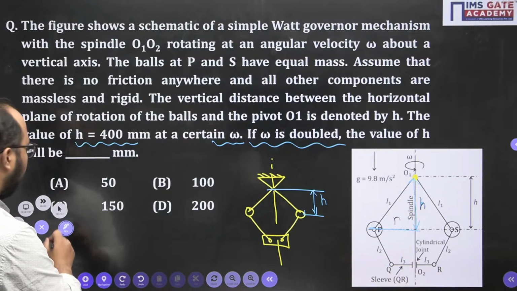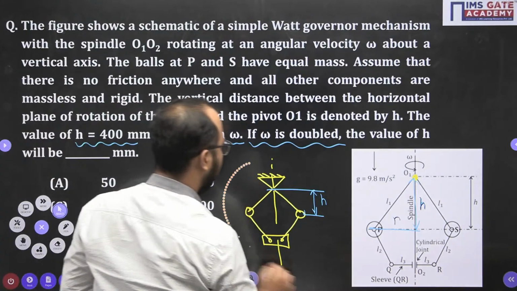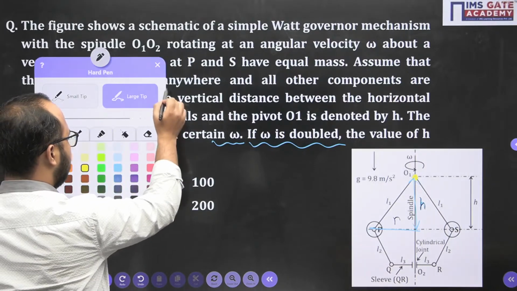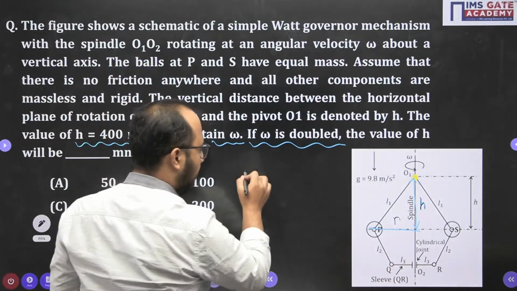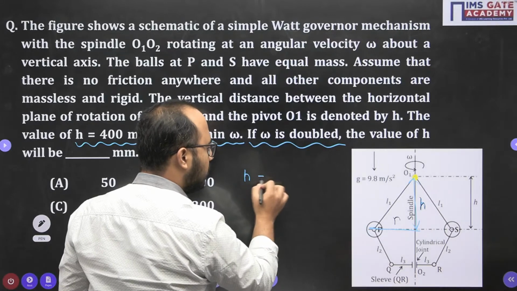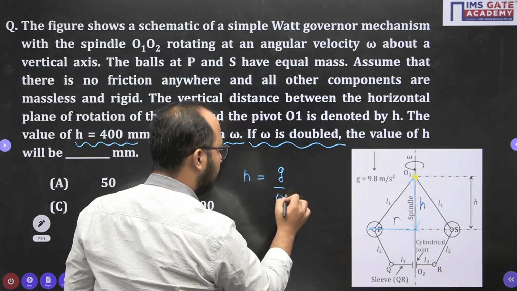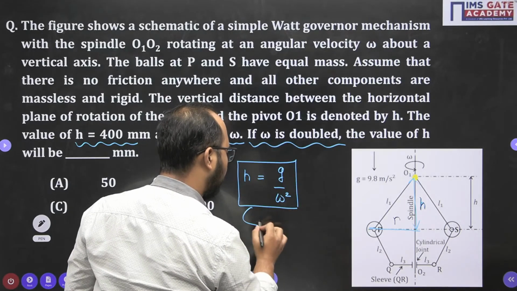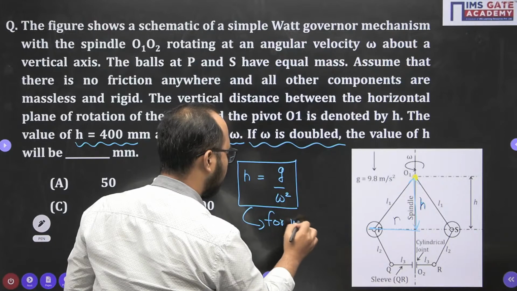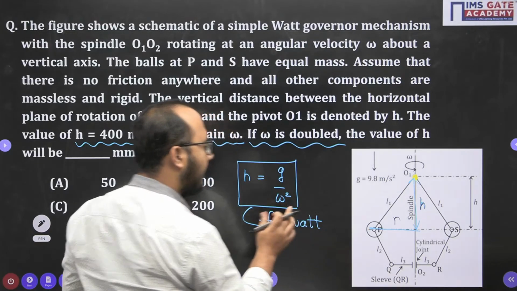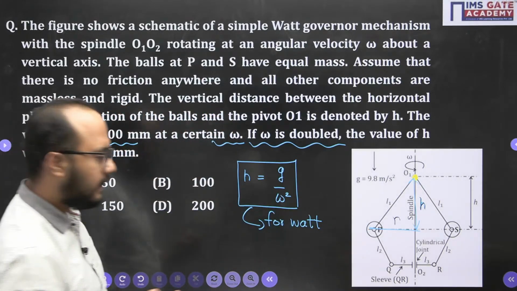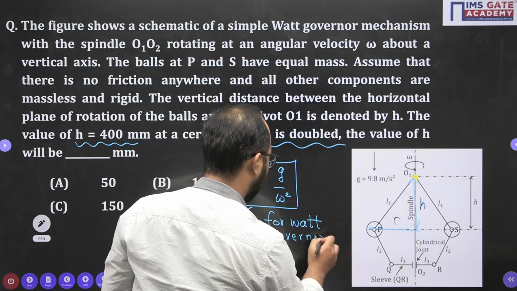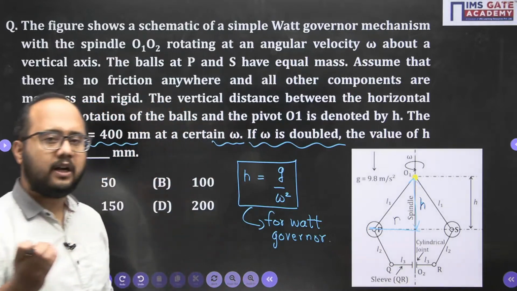Okay. Now, coming back to the problem, what they have asked. In the case of watt governors, everyone should understand the point here: your height of governor is equal to g by omega square. This is the formula that everyone should understand for watt governor. This question is from direct application of the formula, right? So for watt governor it is H equals g by omega square.